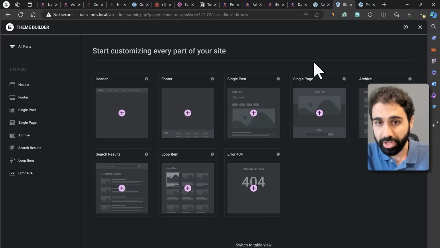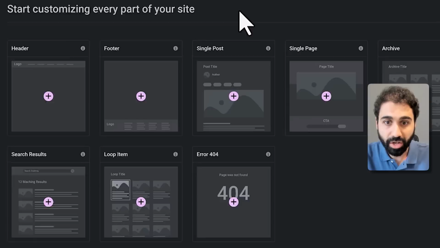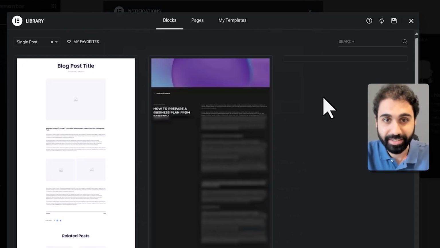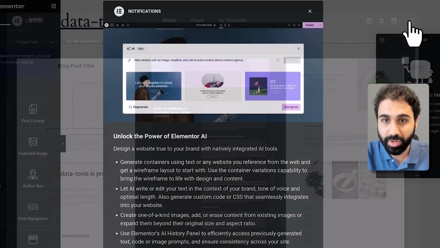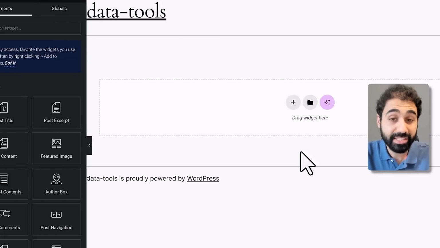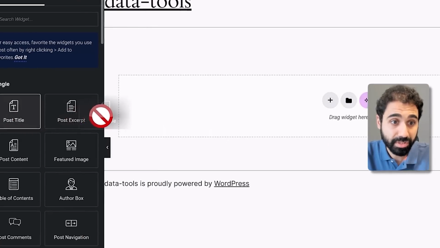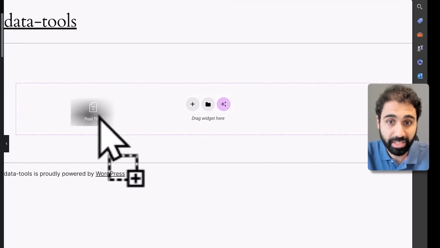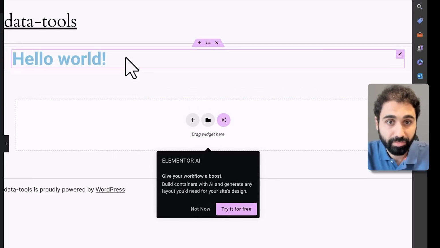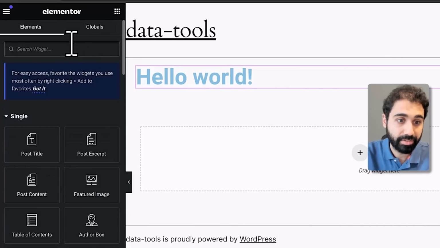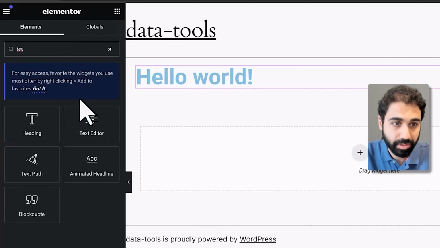Now for this to work, you need the Elementor Pro version, and simply here you can click on create a new single post template. You see now how easy this is. Just close this one. And now you can simply drag and drop widgets from this area here. Click on, for example, let's add a post title. Perfect. Then let's add a text editor.